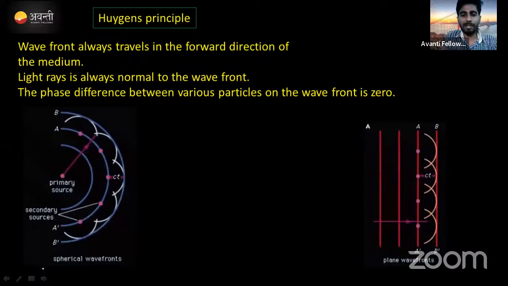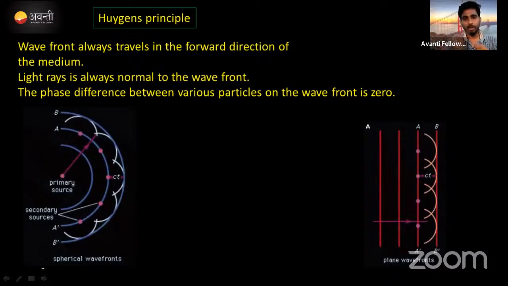What did Huygens say? In wave optics, light is an electromagnetic wave. Correct? Any energy which is traveling requires a medium. Huygens also thought like that in the beginning. Light comes from the star to the earth; from the earth's surface to some certain distance there is an atmosphere, a medium.